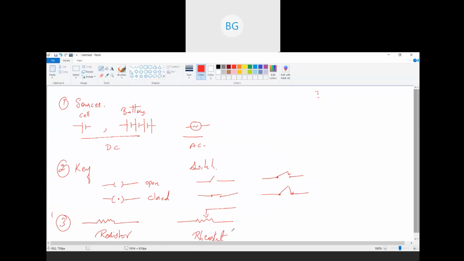Speed is changing means the current supplied to the fan is going on increasing. That is why the speed of the fan is increasing. So when the current is increasing, it means the resistance is going on decreasing. So we are able to change the speed of the fan. So there we are using a rheostat, which is also called a variable resistor.